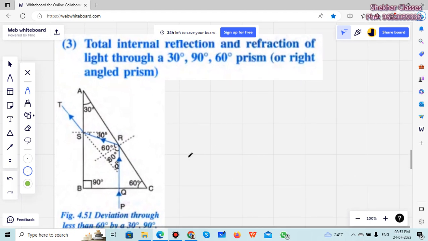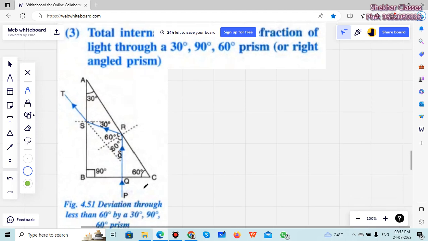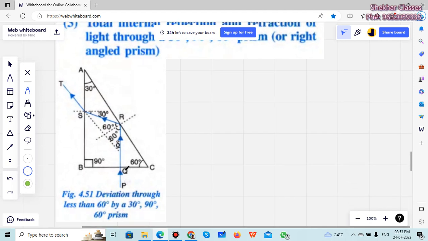Now next comes total internal reflection and refraction through a 30, 60, 90 prism here. So what do we see? The ray of light is entering at 90 degrees. So this angle is 90. So this is 60. How much will this angle be? This will obviously be 30 degrees, right? So if this is 30 degrees, then the total is 90. So 90 minus 30, this will be 60 degrees. So the angle of incidence here will be more than 42 degrees. It will reflect because of the normal there, making the same angle, 60 degrees, and will come here. And again, you can see the total is 90.